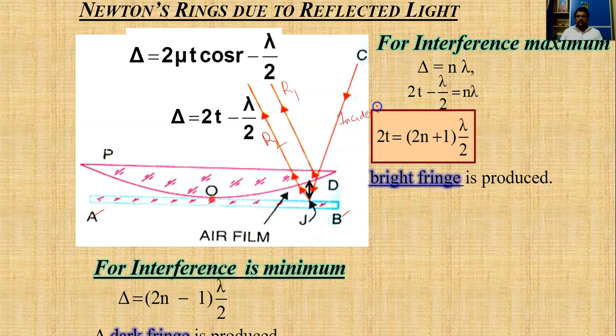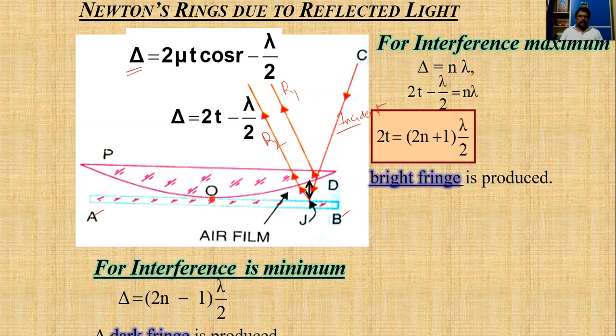Now we have to find the path difference between these two rays. As I have explained, the path difference is 2 mu t cos r minus lambda by 2. In the previous slide I explained 2 mu t cos r plus lambda by 2; the two forms, 2 mu t cos r plus lambda by 2 and 2 mu t cos r minus lambda by 2, are analogically equal.